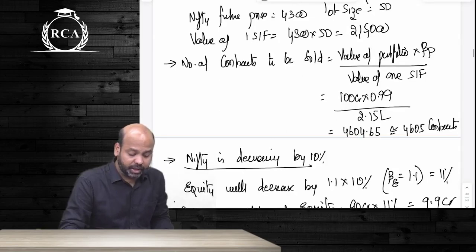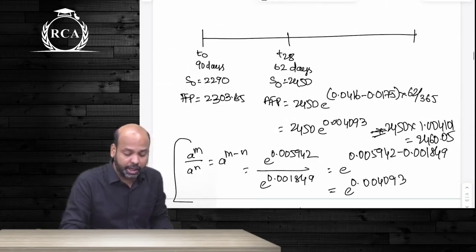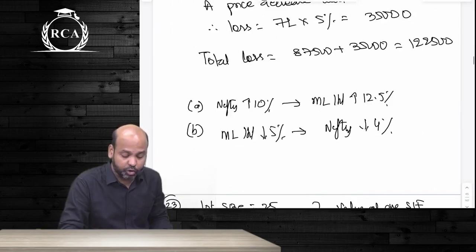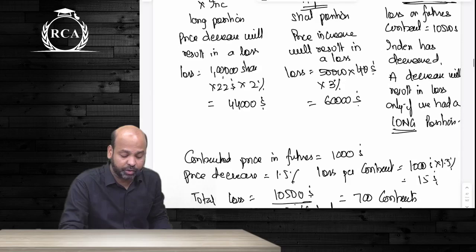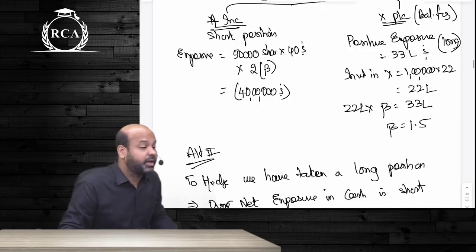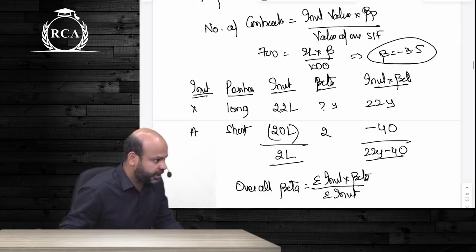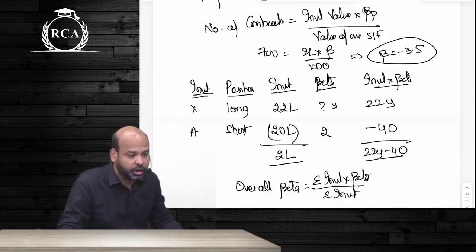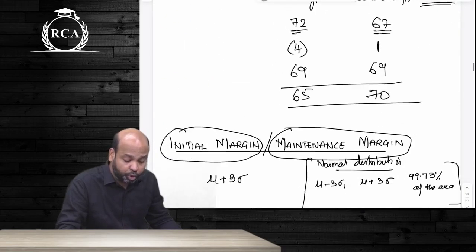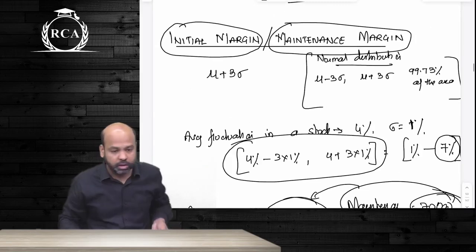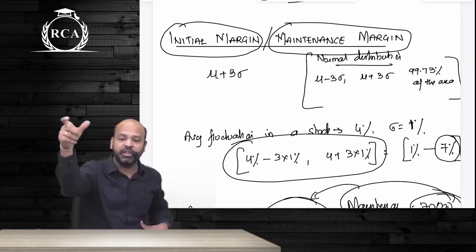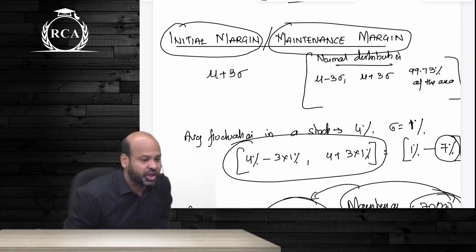Maintenance margin will be given. Whenever mark to market gains or losses arise from your futures contract, they will be adjusted against the amount of your initial margin. As and when the balance goes below the amount of maintenance margin, you should deposit more. But the amount that you're depositing should increase the balance back to the amount of initial margin.